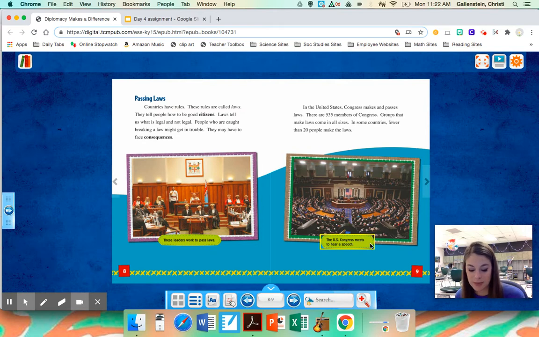So we're just going to come up with some reasons on why laws help people to be good citizens. So let's talk about that. It says laws tell us what's legal and not legal. They remind people that they'll get in trouble if they don't follow the law. So let's take this detail here about the laws that tell us what's legal and not legal, and people might get in trouble if they break the law. Let's use that to explain how it helps people to be good citizens.